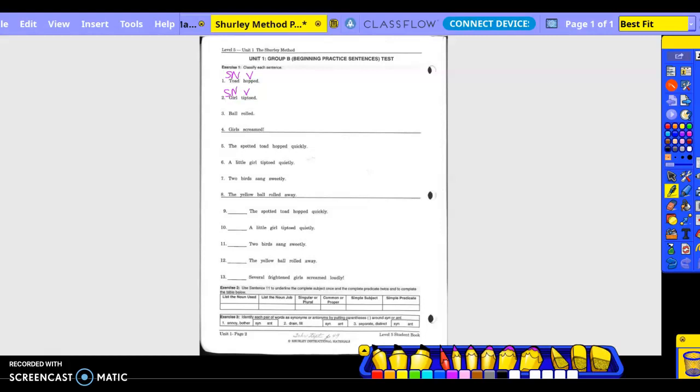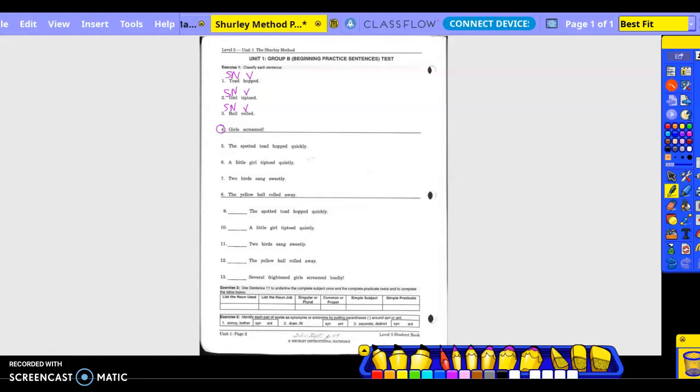Okay. Ball rolled. What rolled? Ball. What is being said about the ball? And then you will do number 4 for homework. So go ahead and circle number 4. So I know that's what you're doing for homework.